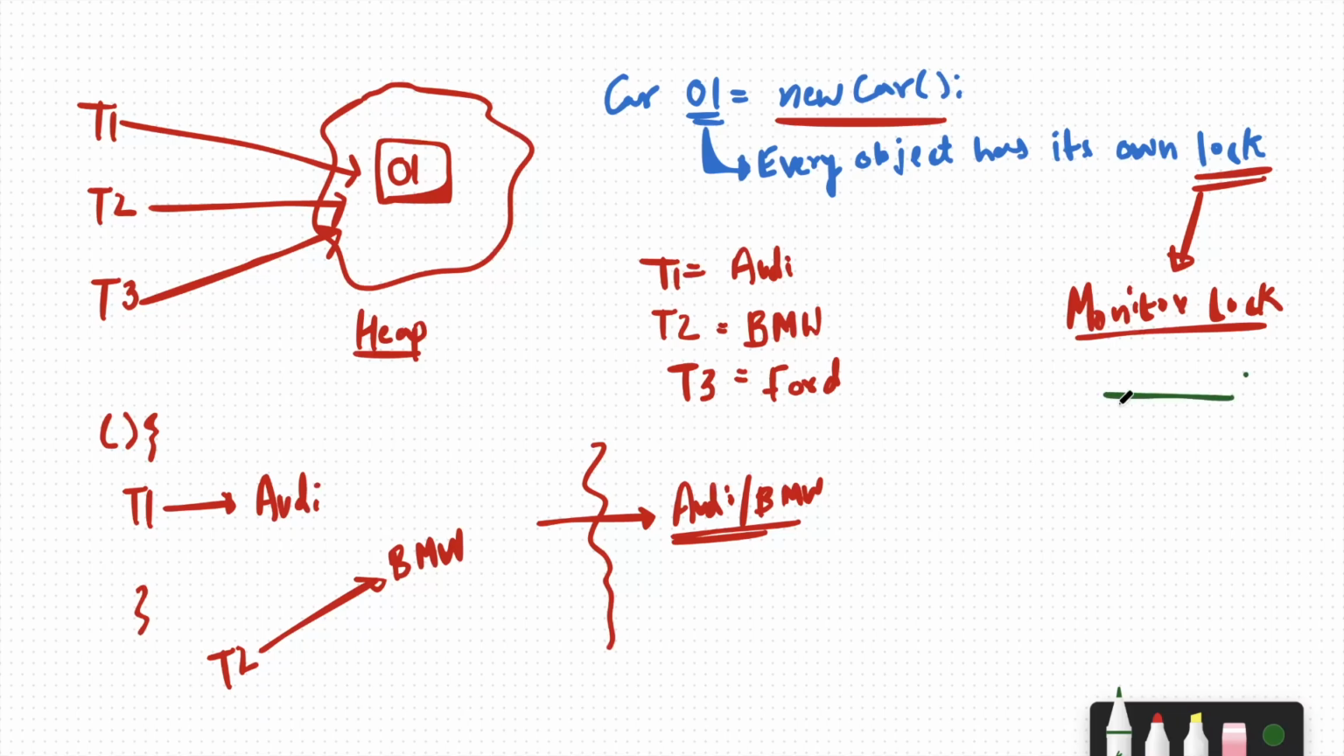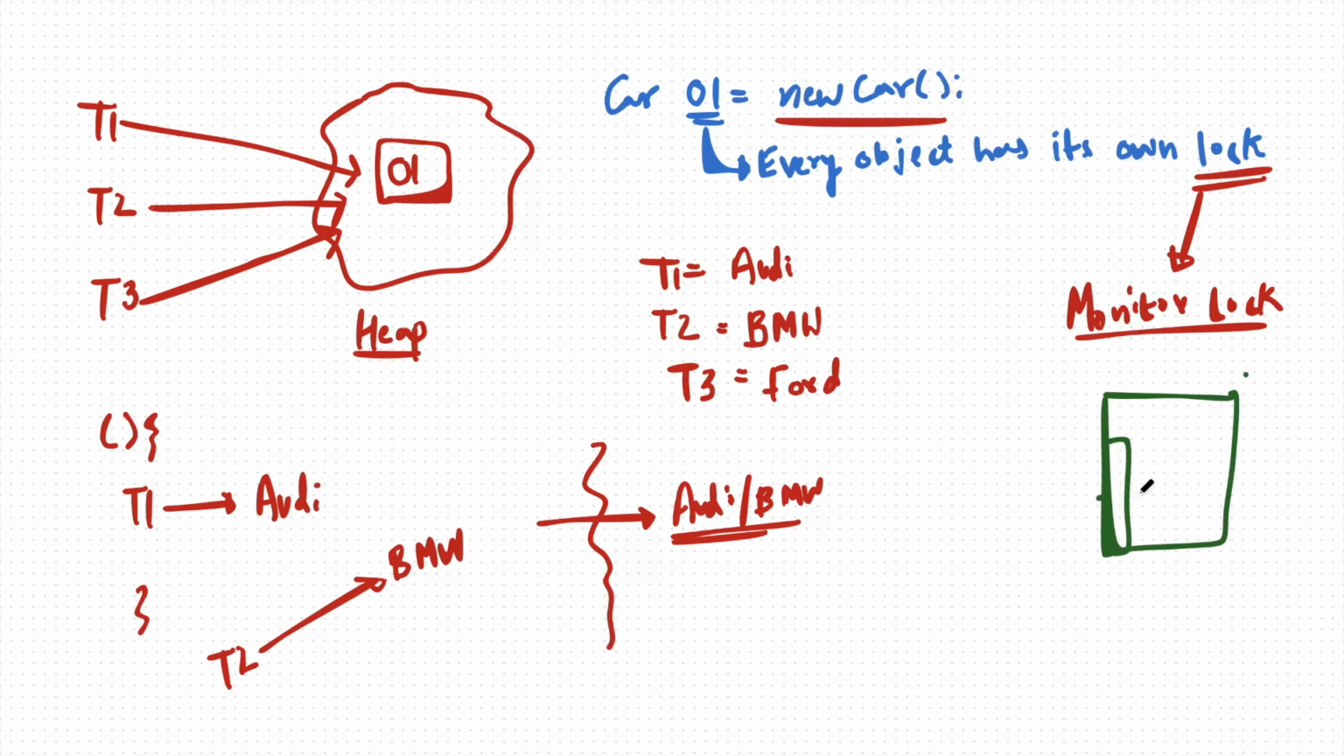For example, you are inside a bathroom. What happens when you are inside the bathroom? You will have the key of that bathroom, and no one can enter your washroom. That means you have access to the lock of that bathroom and no other person can come and interfere with your privacy. In a very similar manner, the concept of lock works in Java.